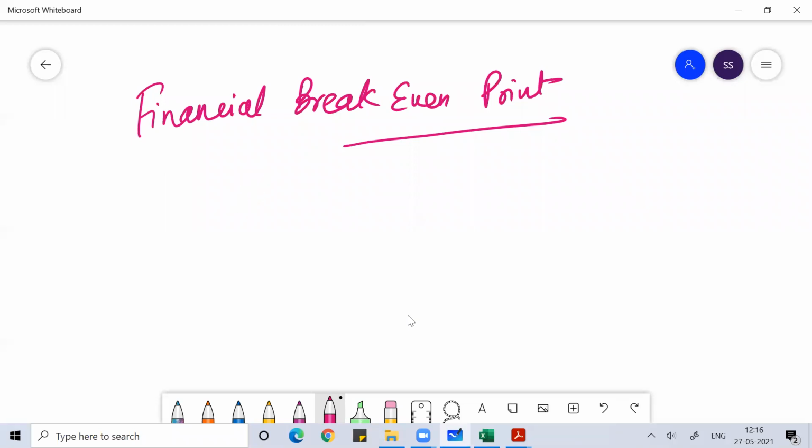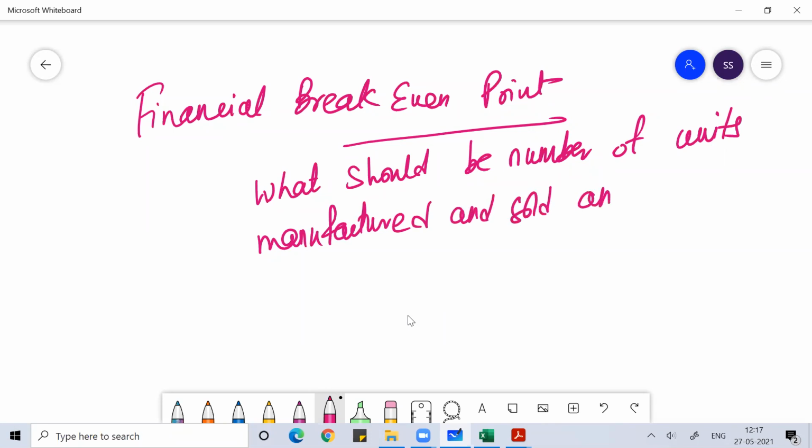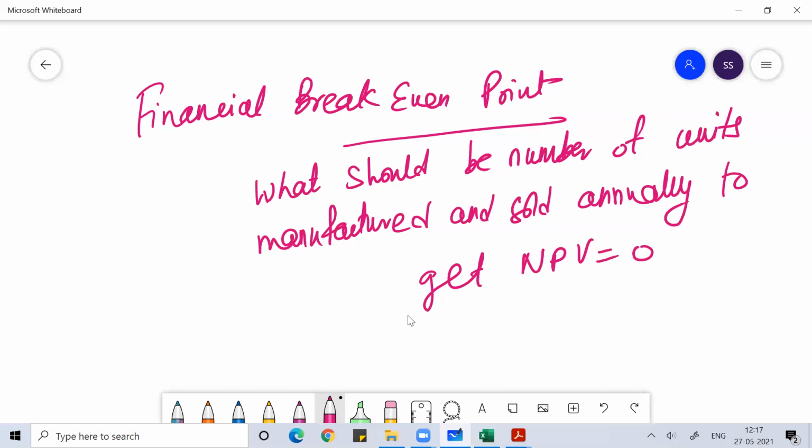Financial break even point means what should be the number of units manufactured and sold annually to get the NPV of the project equal to 0. What should be the minimum number of units I can manufacture and sell every year so that I'll get the break even?